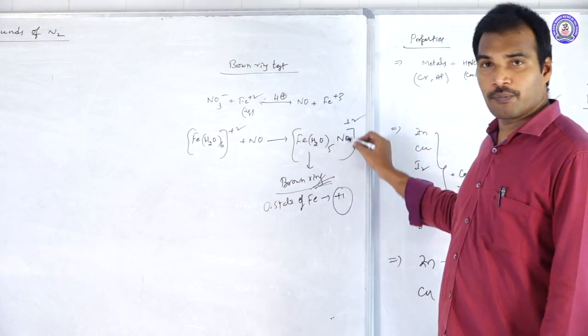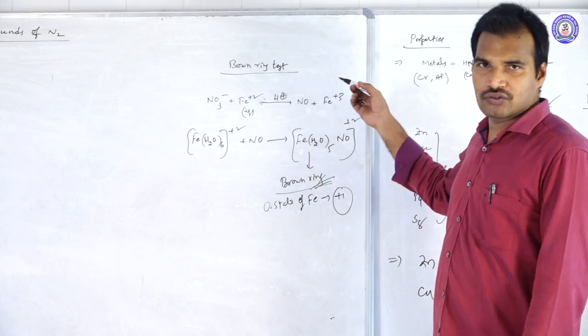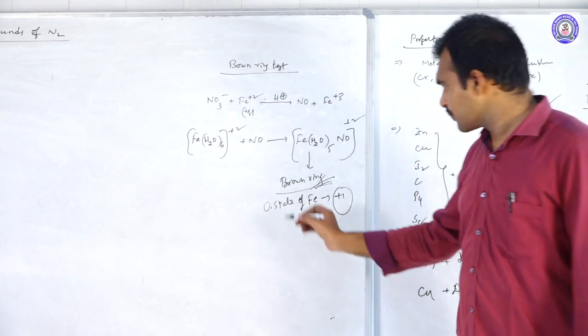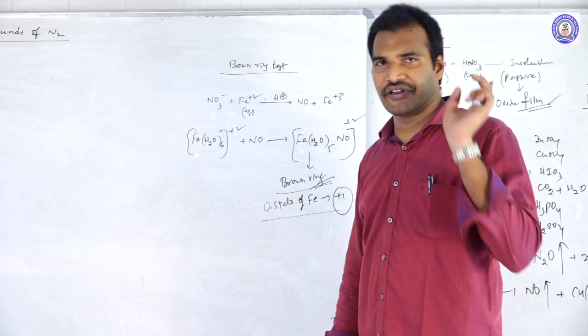Why? Because NO+ is there. So if we calculate, 0 for water, NO is +1, and the charge is +2. So if you bring this +1 to that side, it will become -1. So what is the oxidation state of iron? +1 in the brown ring complex.